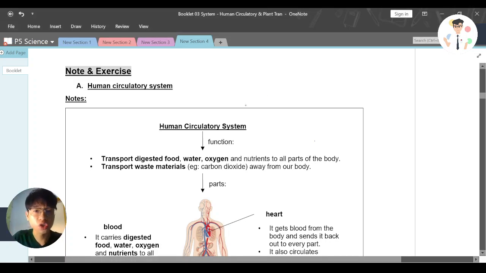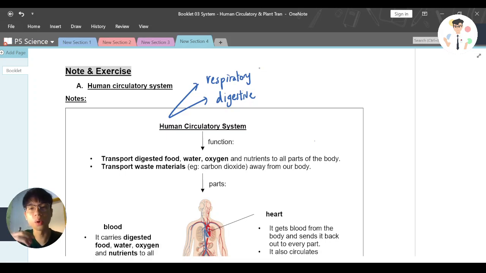So before I talk about the human circulatory system, there are actually two other systems that you must understand. The first one is the respiratory system because it's closely related, and the next one is the digestive system. I believe you have already learned all these systems, but now we are revising with more detailed ideas.